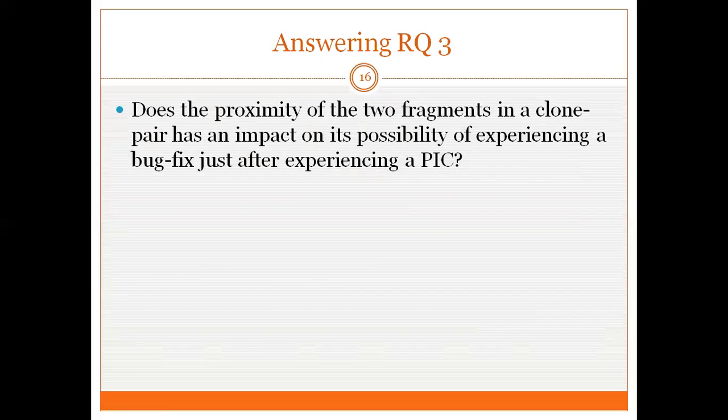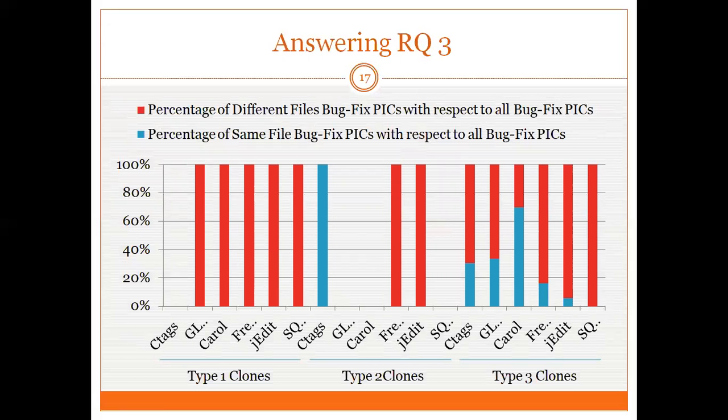Now we answer our third research question. Does the proximity of the two clone fragments in a clone pair have an impact on its possibility of experiencing a bug fix just after experiencing a peak? We have drawn this graph from our investigation showing two percentages: the percentage of different files bug fix peaks with respect to all bug fix peaks and the percentage of same file bug fix peaks with respect to all bug fix peaks. From the graph we can easily realize that the first percentage is mostly higher than the second percentage.